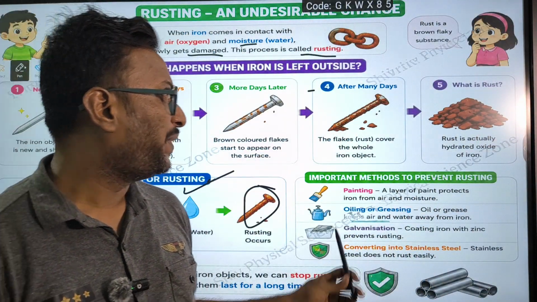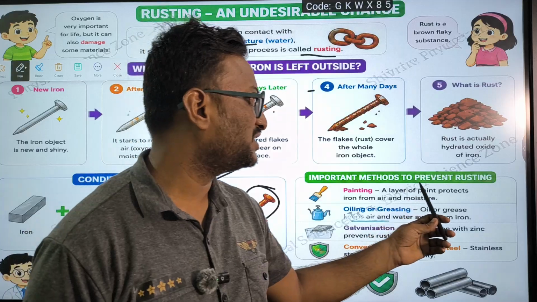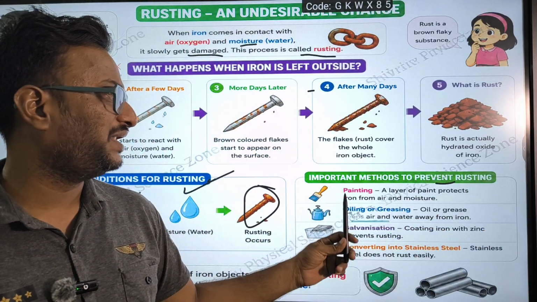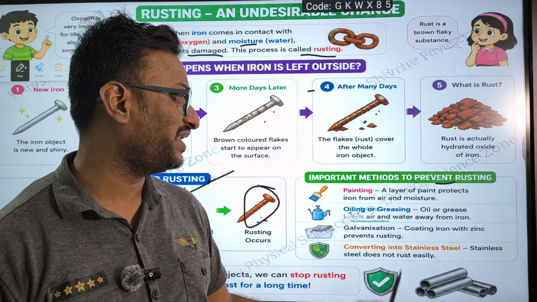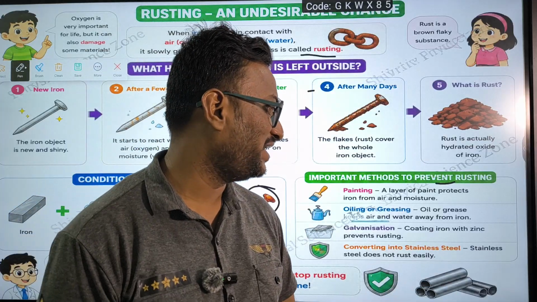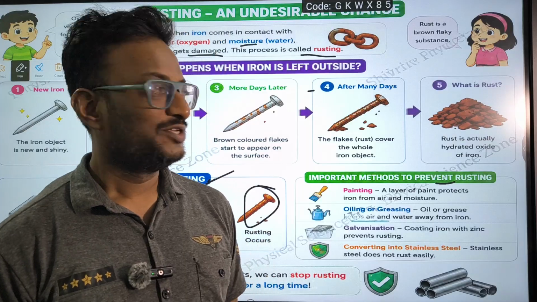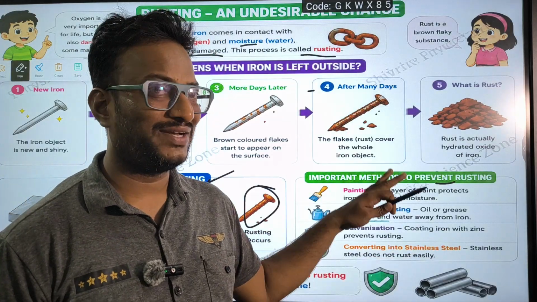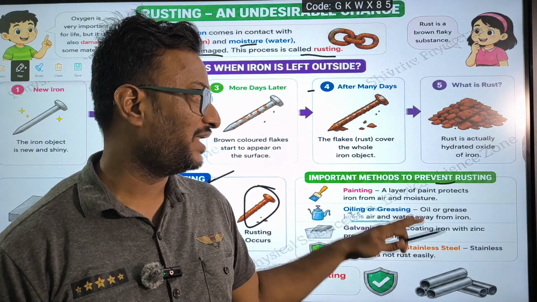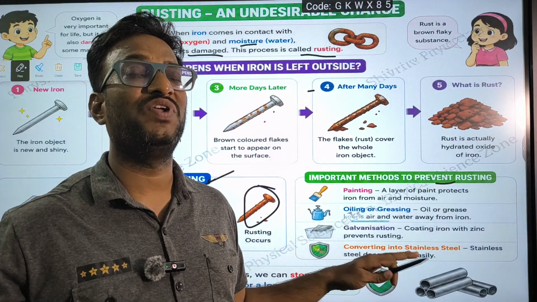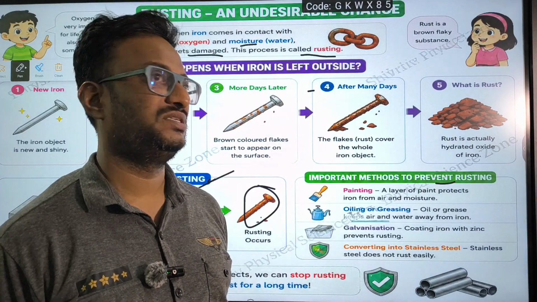The important methods to prevent rusting are painting, oiling or greasing, galvanization, and converting iron into stainless steel. Here we just know what is what; in future classes we will learn in depth.